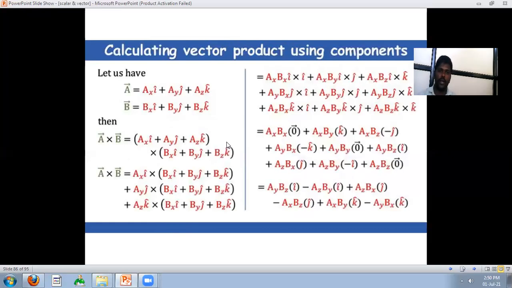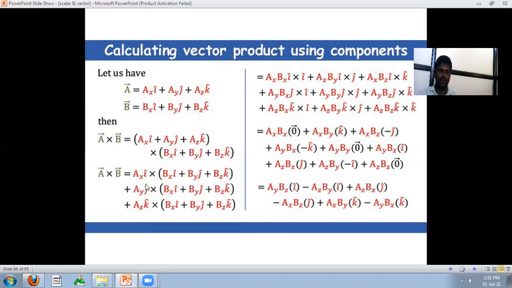Then we calculate the vector product using components, for vectors A and B. A is equal to Ax i cap plus Ay j cap plus Az k cap, and B is equal to Bx i cap plus By j cap plus Bz k cap. Then calculate the vector product, A cross B, that is Ax i cap plus Ay j cap plus Az k cap, cross Bx i cap plus By j cap plus Bz k cap, each in a whole bracket.